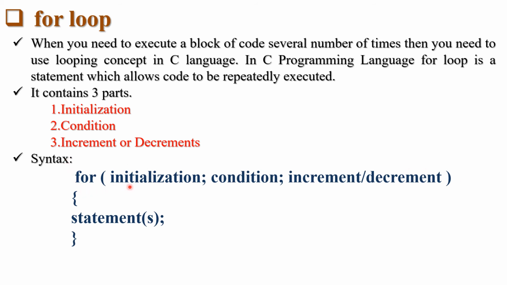So first you have to initialize, like I equal to 0. Then there will be a condition, for example, I is less than or equal to 10, or I is less than 5. And then it can be an increment or a decrement. It will depend on your program. I minus minus or I plus plus you have to write here. Then the block of code will be executed until this condition is fulfilled. When the condition is false, it will exit from the for loop.